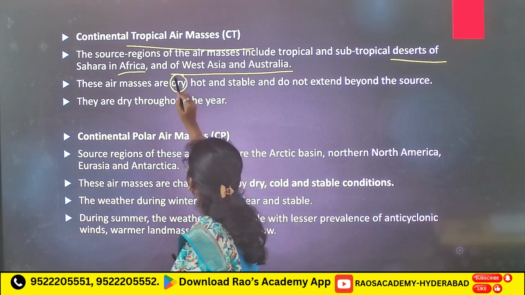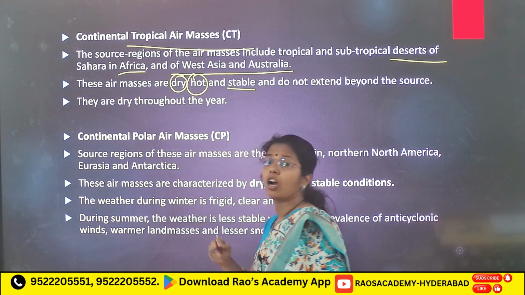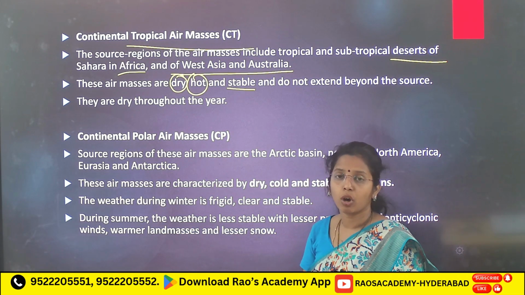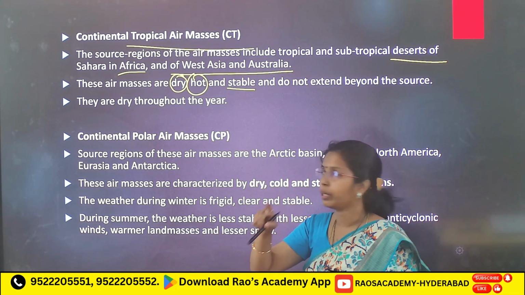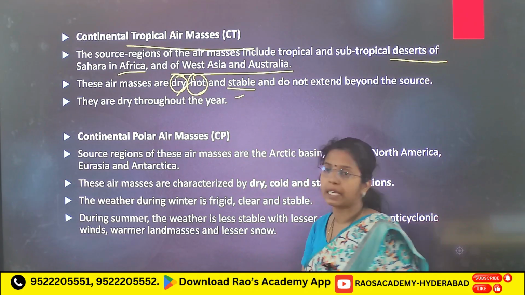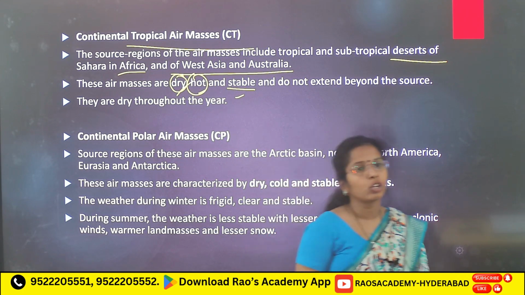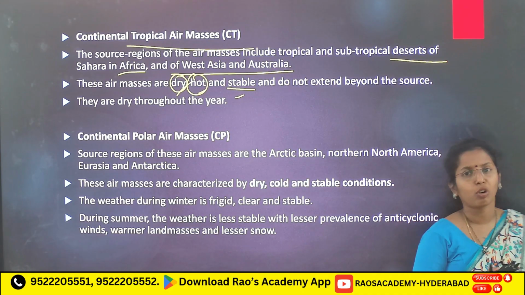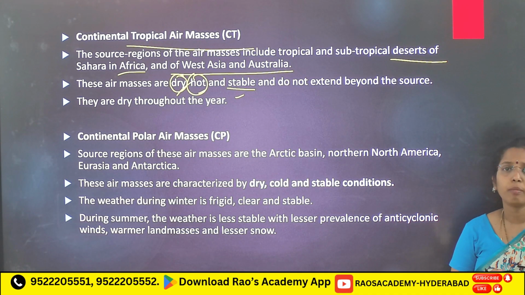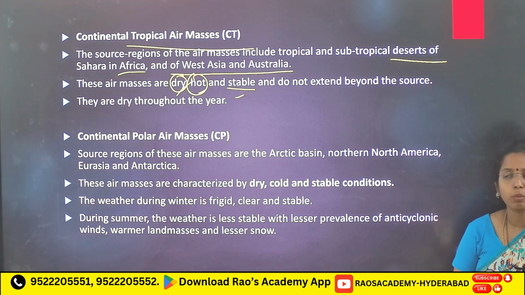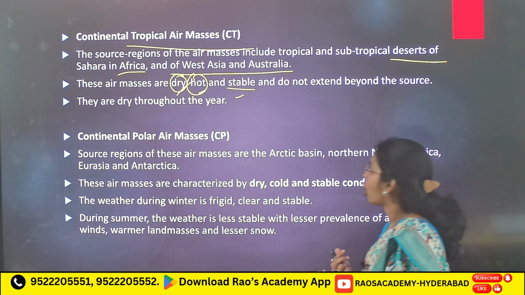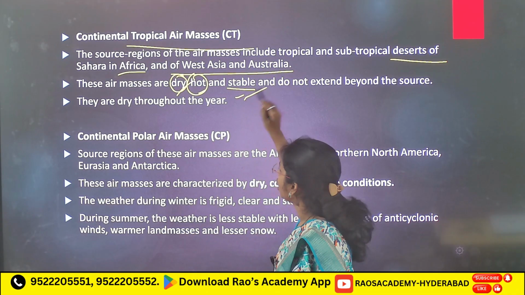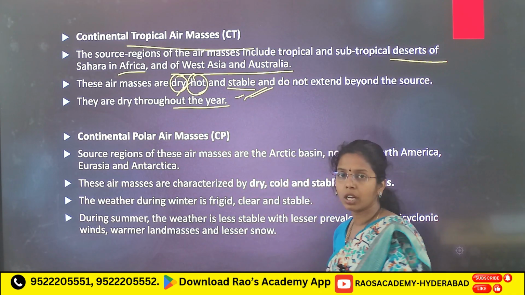These air masses are dry, hot and stable because, being continental, you don't see any moisture or humidity. Maritime, warm, humid. Here dry, hot and stable. If humidity is there, then only you will see convectional rainfall or cumulus cloud formation. If cloud formation is there, strong rainfall, because of that strong precipitation, the atmosphere is unstable. But here it is dry and hot. Dry air means stable conditions. You see they are dry throughout the year.